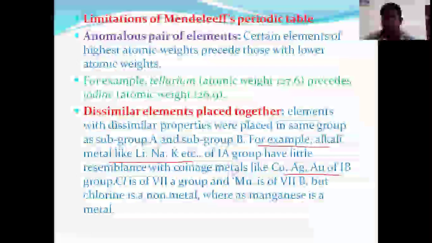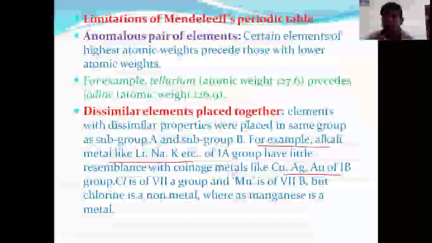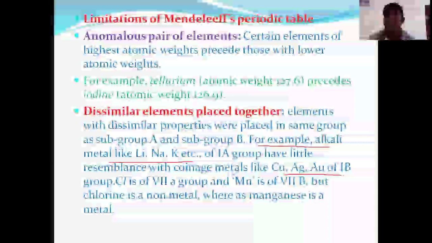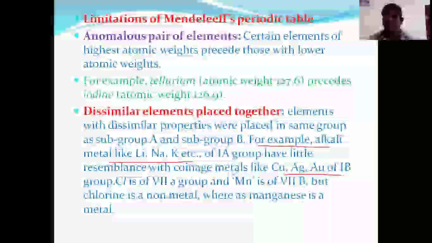Actually, the 1A group shouldn't have a resemblance with 1B. But when we compare some of the elements of group 1A, they have some similarities in physical and chemical properties with 1B. This is known to be the second drawback of Mendeleev's periodic table.